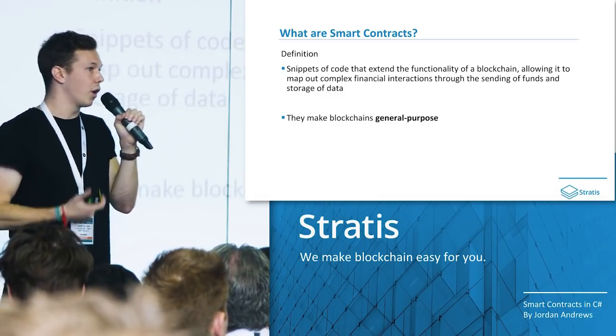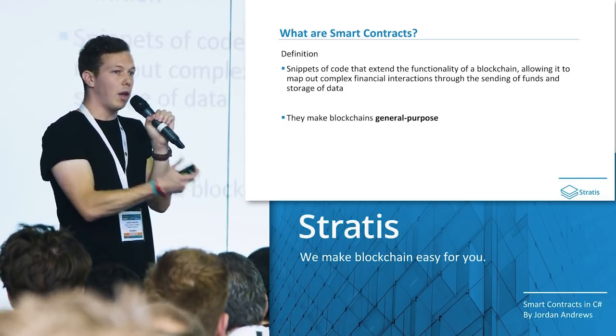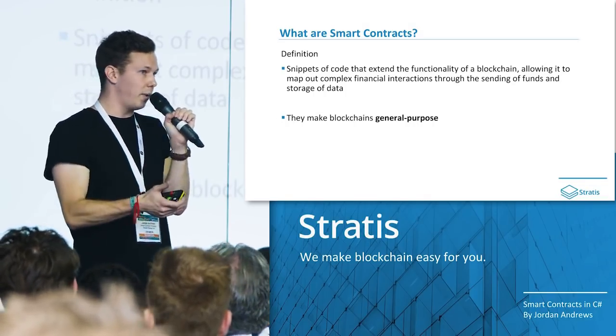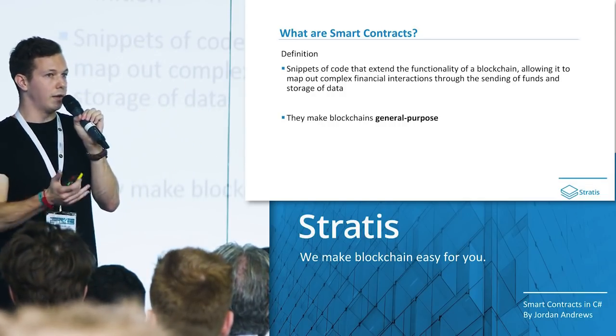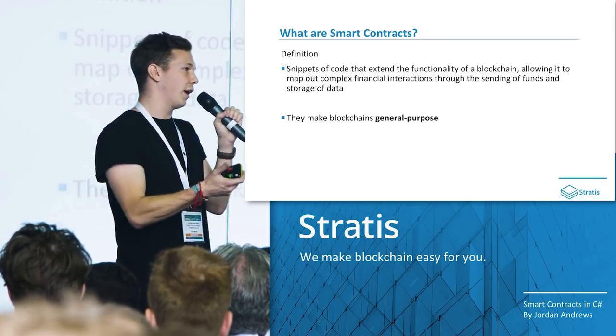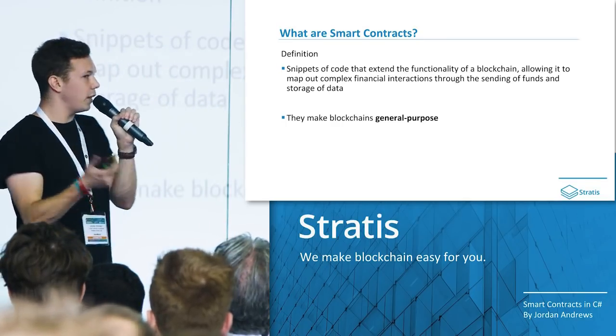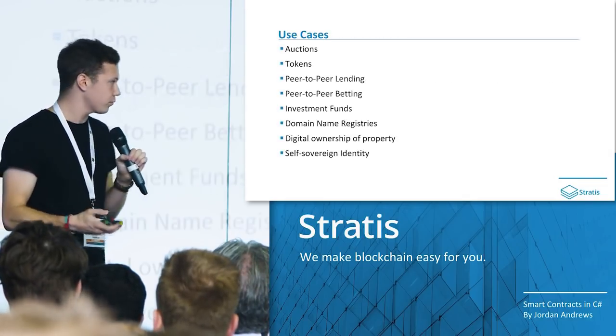For example, I could go and write a bunch of auction-related contracts, deploy this on-chain, and now anyone can start interacting, start bidding, whatever you need for your auctioning environment, all on this one underlying chain. We no longer have to convince people around the world to start running our node. So the guiding thing here is smart contracts really make blockchains general purpose.